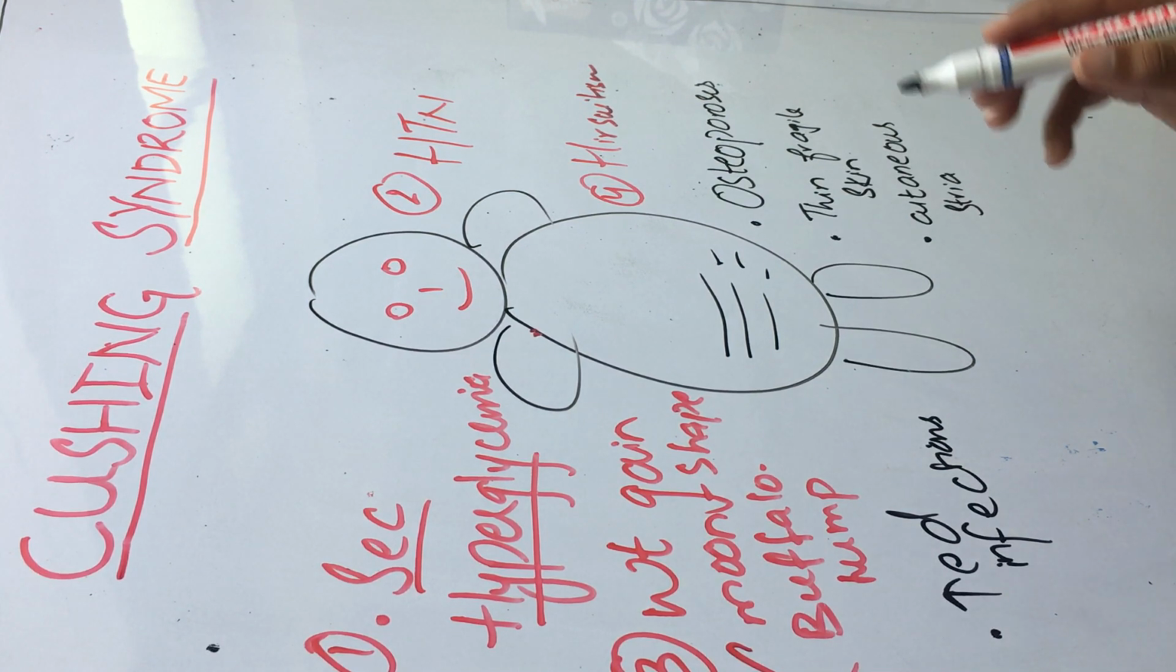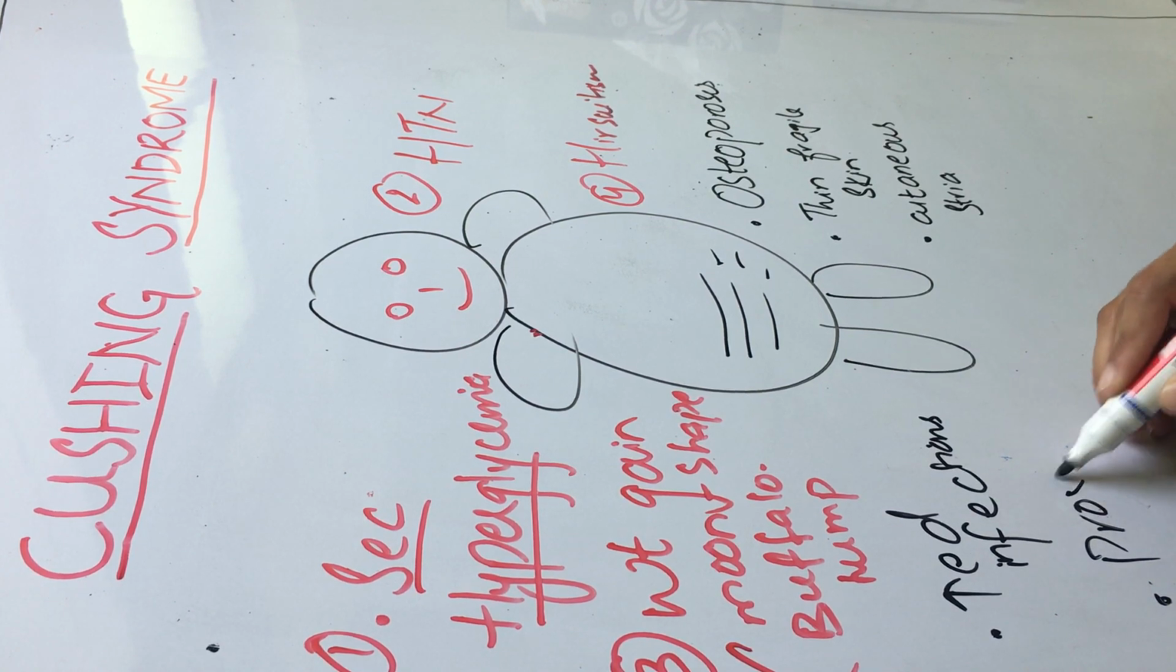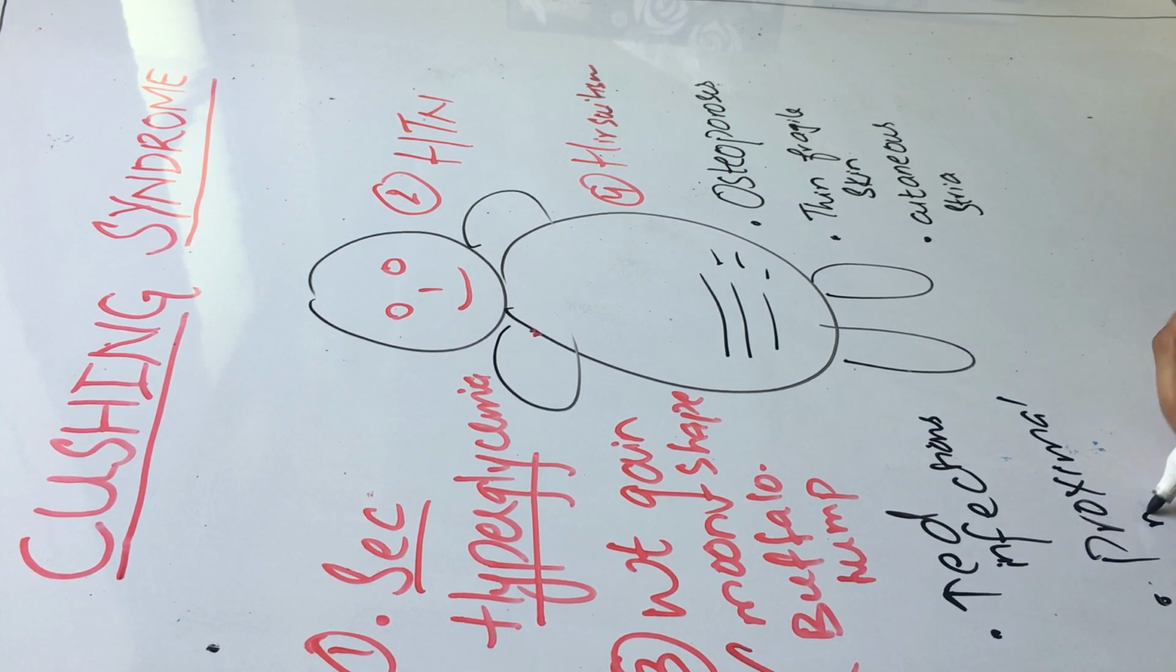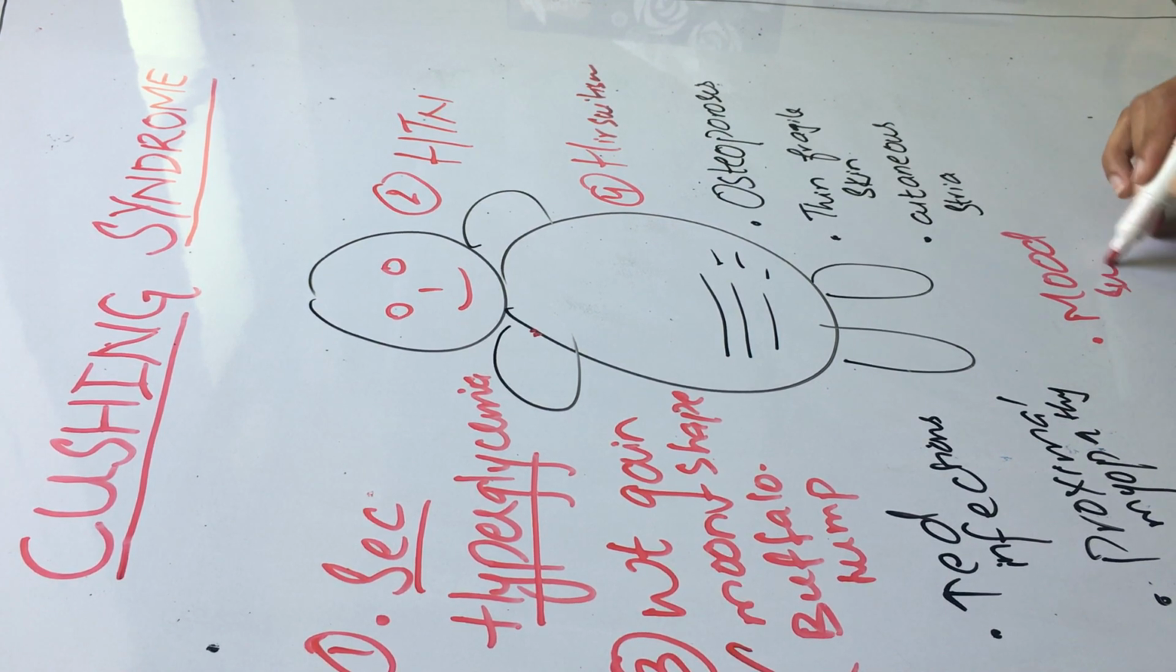And second, the muscles of these patients would be suffering from proximal myopathy, proximal muscle wasting. They would also be suffering from mood swings and frank psychosis. Mood swings would also be present in such patients. So I will revise what the clinical features of such patients are.